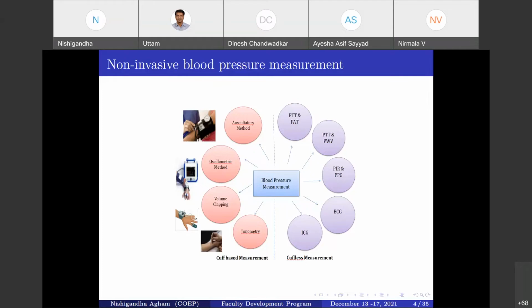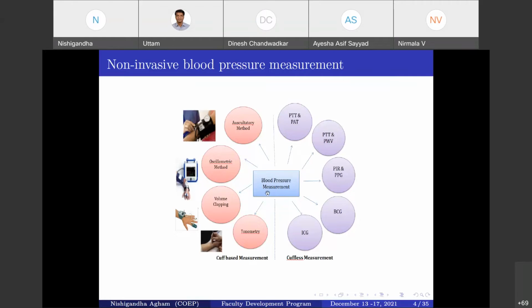The very first method is the auscultatory method, where auscultation means listening. In this method, a stethoscope and sphygmomanometer are used to identify the cutoff sound generated by occluding the brachial artery with the help of the external cuff. Most of our participants already know about the auscultatory method.